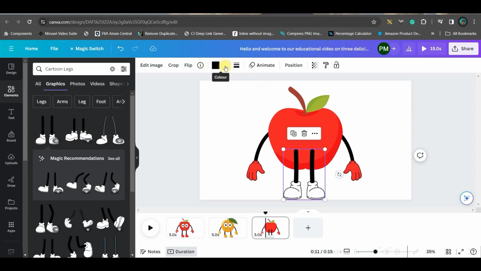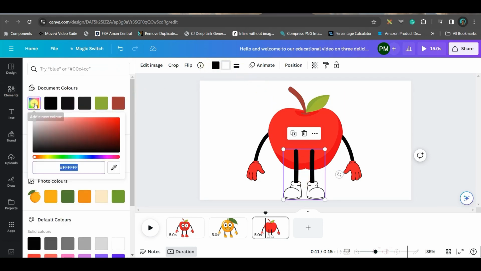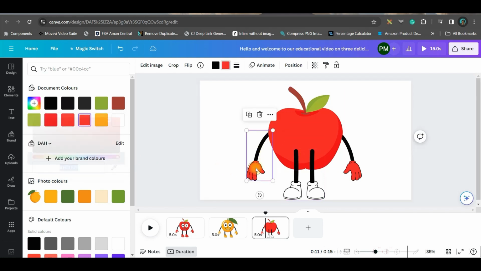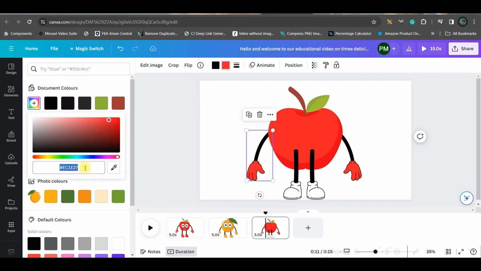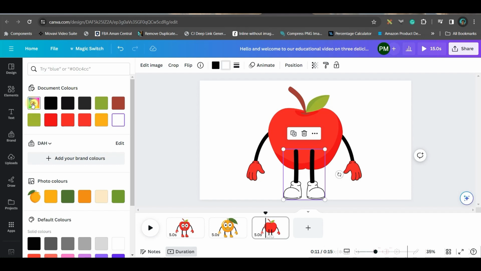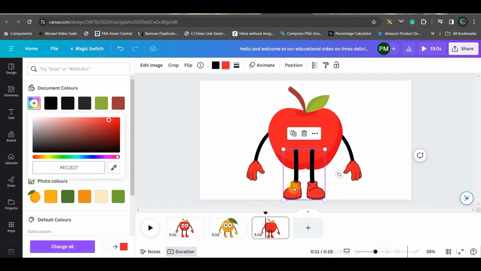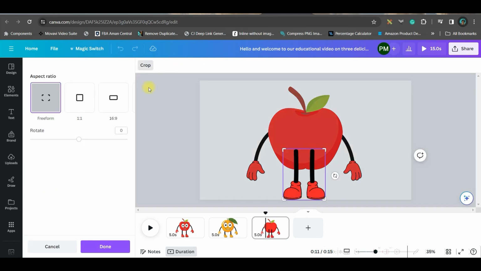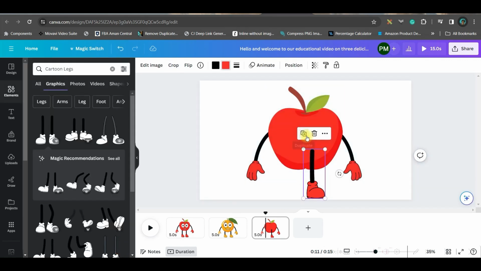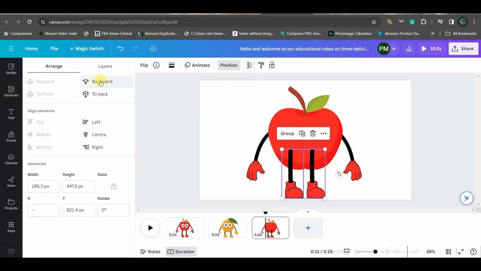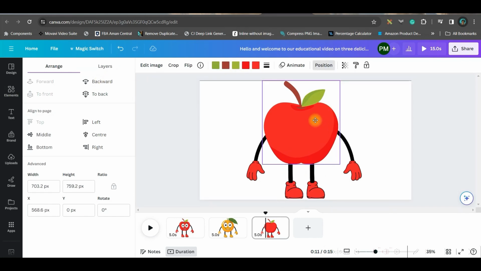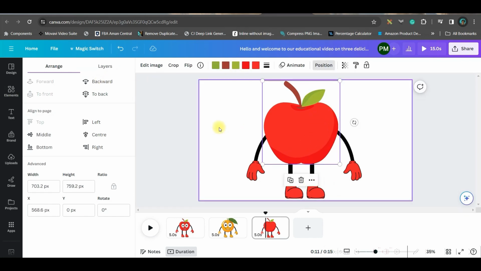So first things first, we will go to this color section. We will simply copy the hex code from here and go to the leg part, go to this plus section and just paste it. Now go to this crop section on the top and just crop one leg, then done. And then simply duplicate it and place them side by side. Then again pressing shift, select them together and go to position and do backward. Now just position the apple in the right way.